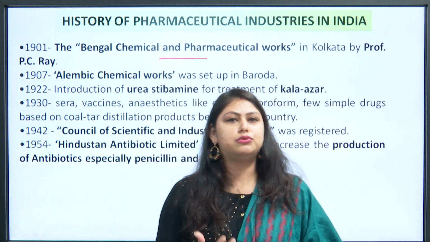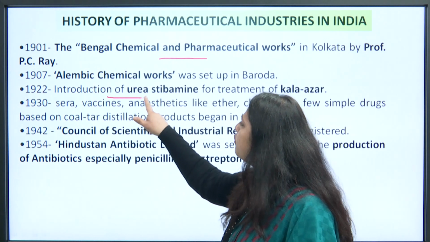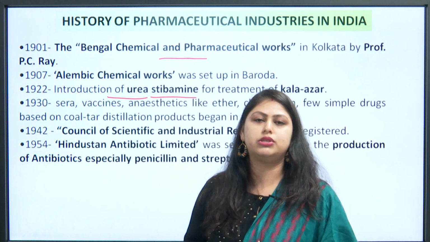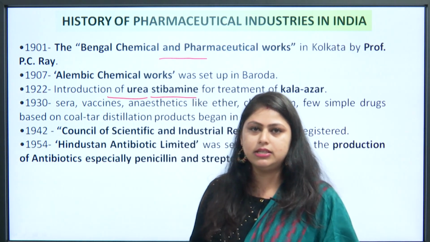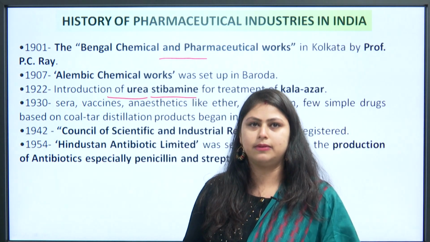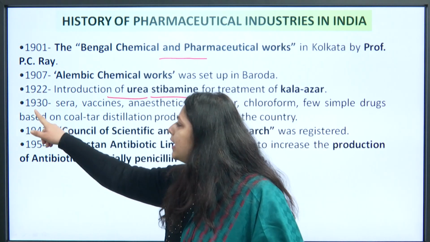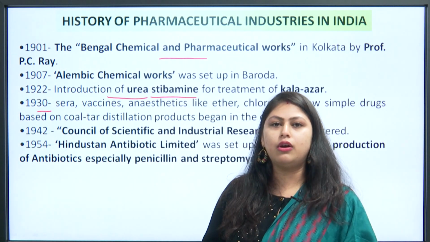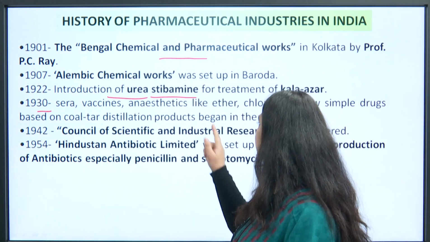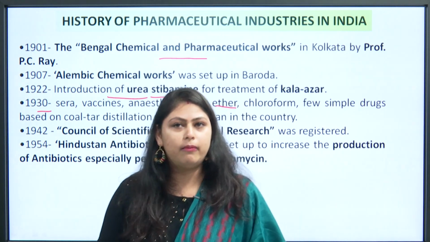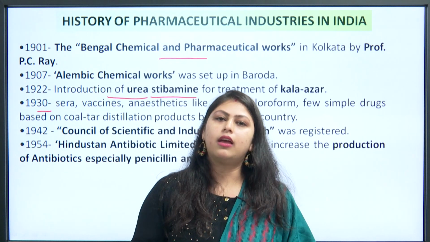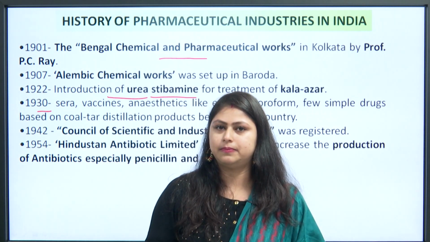In 1922, urea stibamine was introduced, which is used for the treatment of Kala-Azar, also known as leishmaniasis. It is a disease which urea stibamine can cure. Next, in 1930, the manufacturing of sera, vaccines, anesthetics like ether, chloroform and a few simple drugs was started in the country by the coal tar distillation process.